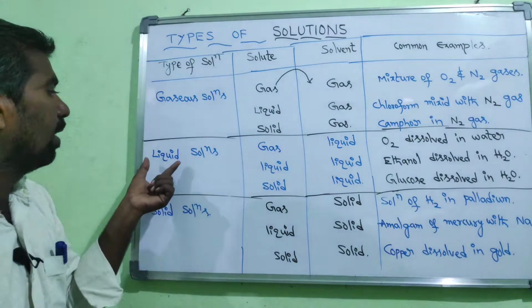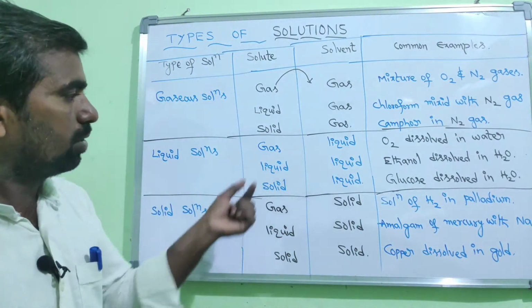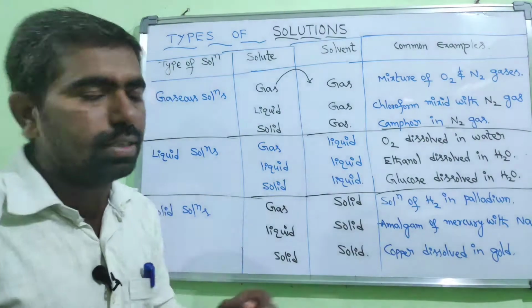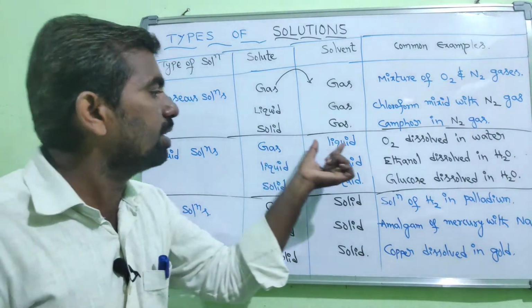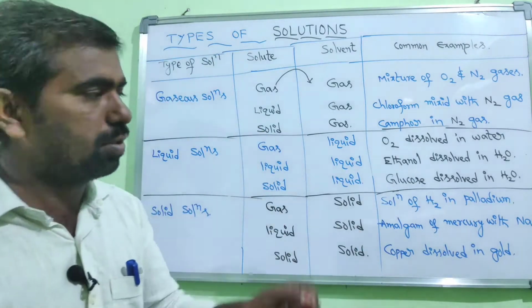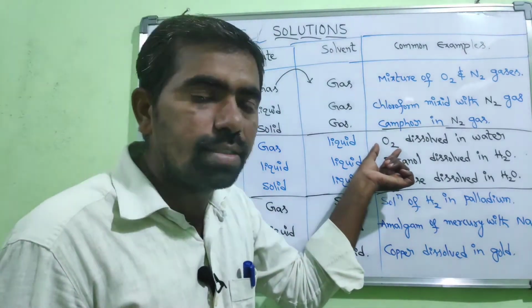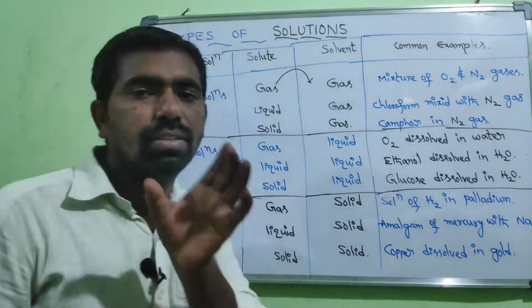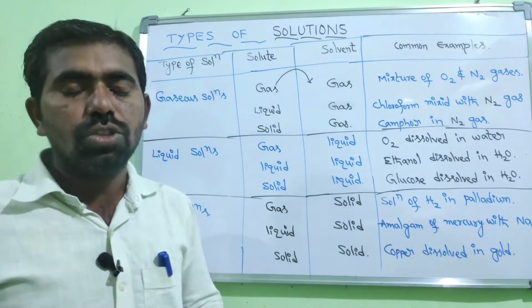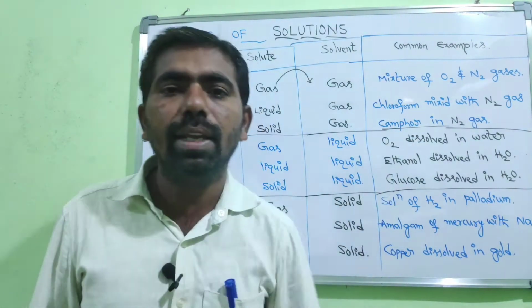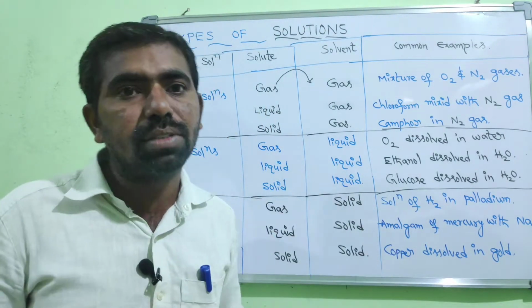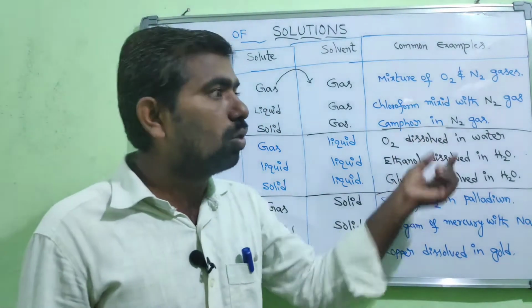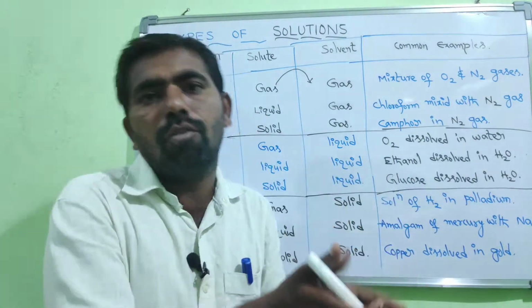And the second one, liquid solutions. Here liquid is taken as the solvent. And the first one, gas present in the liquid solution. Example, oxygen dissolved in water. Due to this reason only aquatic animals are surviving. Aquatic animals take the dissolved oxygen which is present in the water.